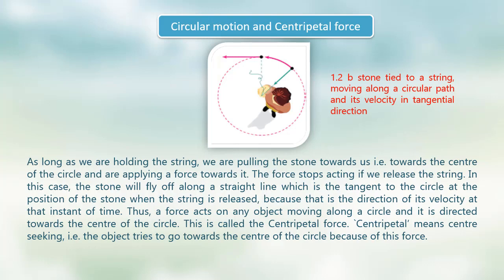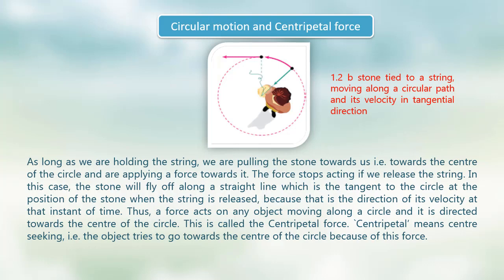In this case, the stone will fly off along a straight line which is the tangent to the circle at the position of the stone when the string is released, because that is the direction of its velocity at that instant of time. Thus, a force acts on any object moving along a circle and it is directed towards the center of the circle. This is called the centripetal force.